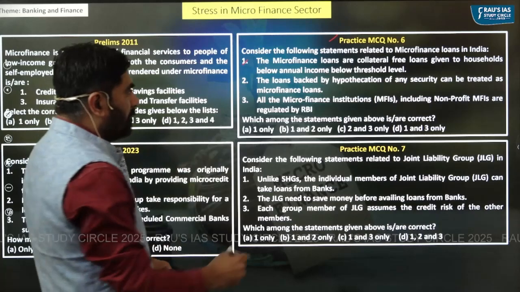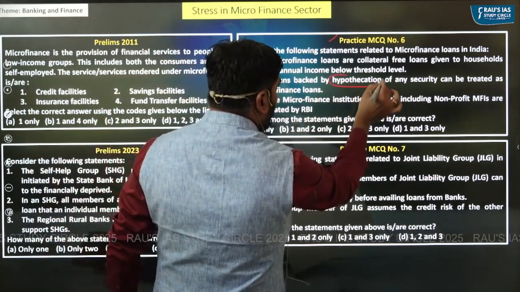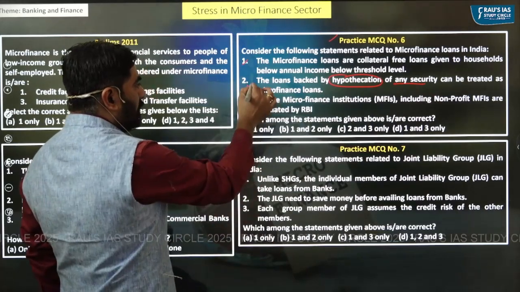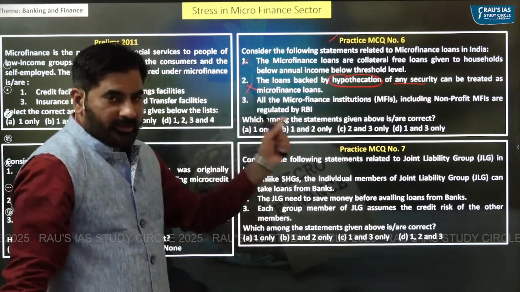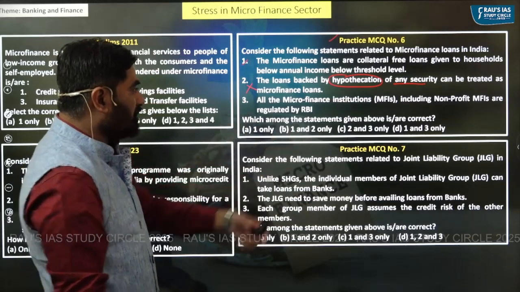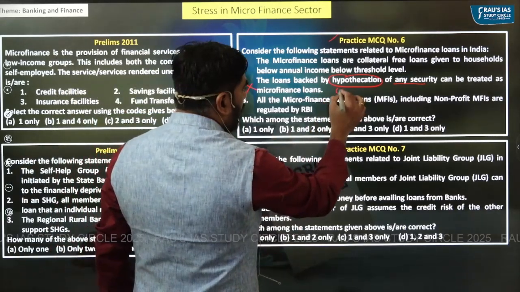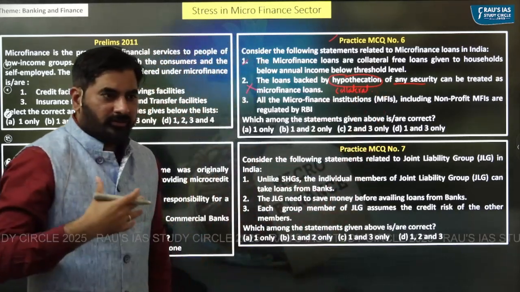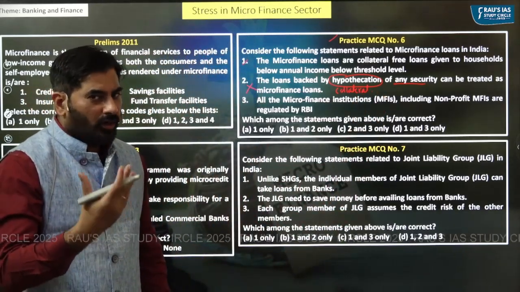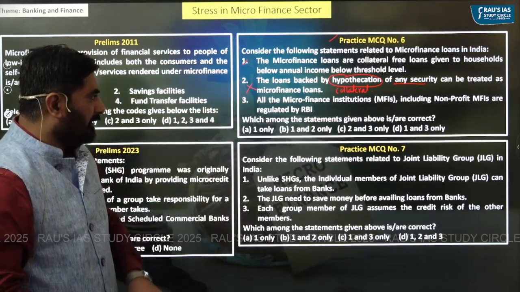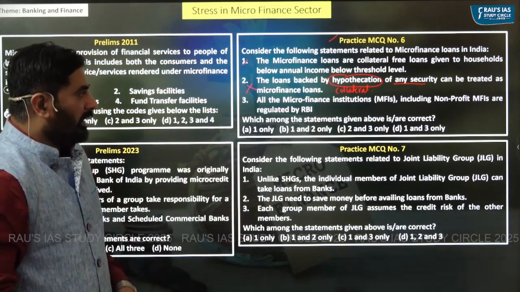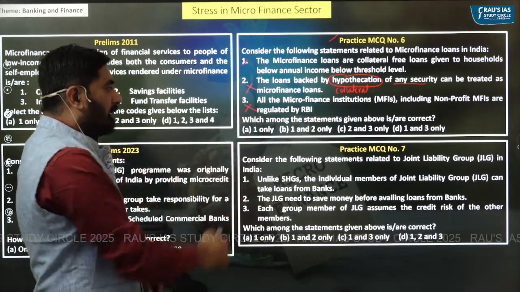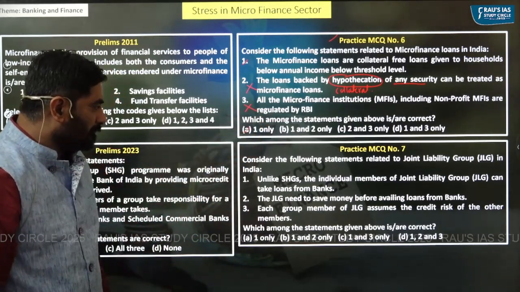Two: Loans backed by hypothecation of any security can be treated as microfinance loans. In this particular case, hypothecation basically means collateral. So are microfinance loans given against any collateral? Absolutely not. That is why the statement is incorrect. Three: All the microfinance loans, including non-profit institutions, are regulated by RBI. Incorrect. Answer is one only.